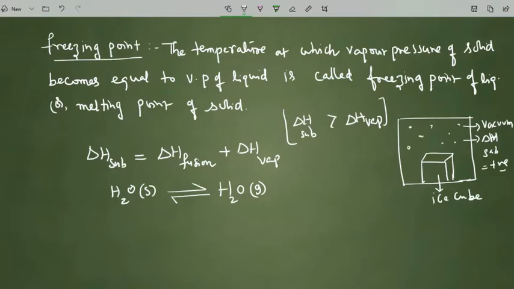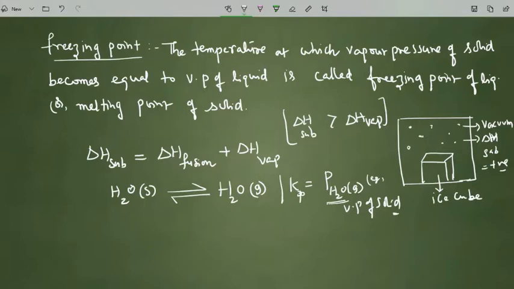Here we have shown the picture. For this, if you find the Kp, the equilibrium constant based on partial pressures, that will be equal to H2O in gas state only at equilibrium, that is nothing but the vapor of the solid. So this H2O(g) we have given is nothing but the vapor of the solid.